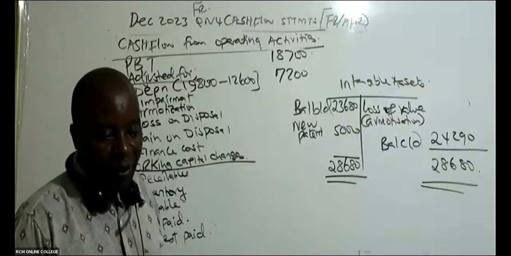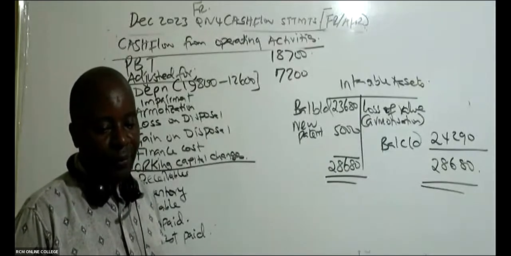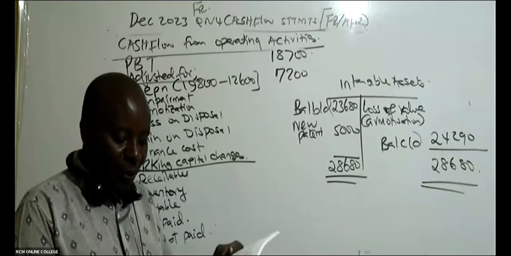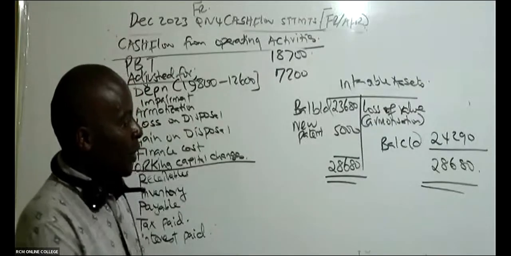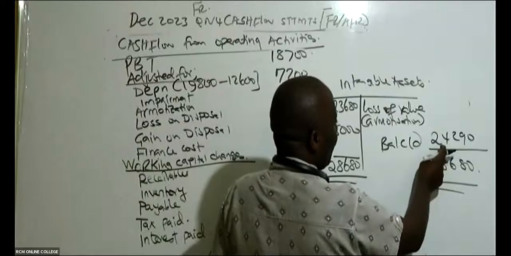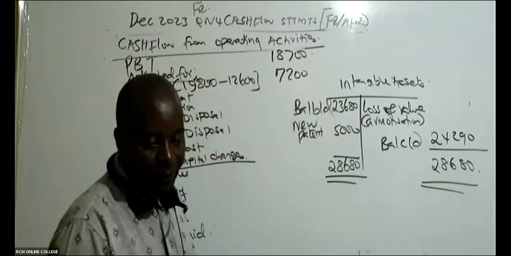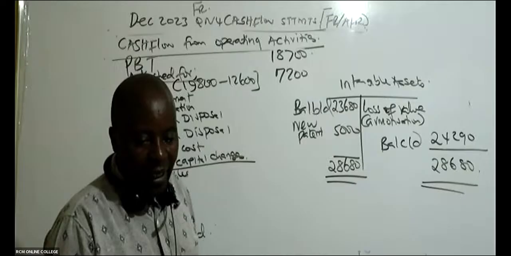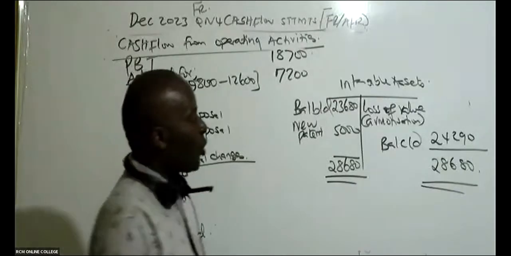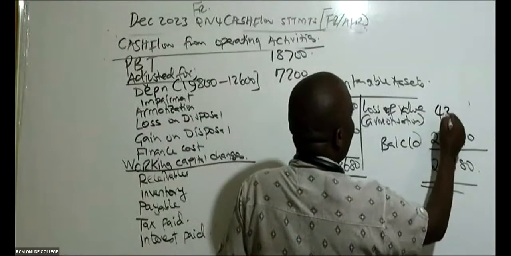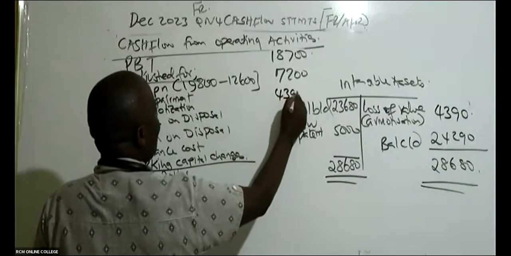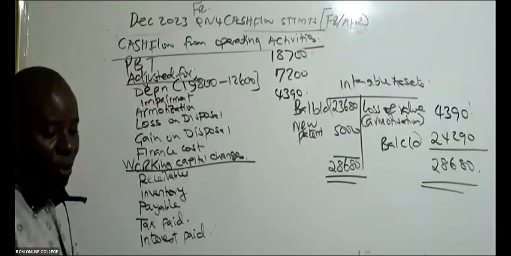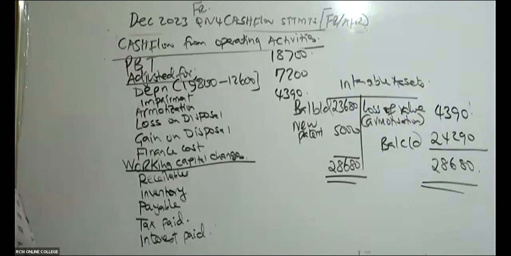Is there somebody who is able to give me this amortized amount, my good students? Anybody who is able to give me this amortized amount? Because you're taking this 28,680 minus 24,290. Yeah, I can see from Joanne, 4,390, right? So this 4,390 is then what I will bring here. Amortization, 4,390. Thank you so much. That is what I will bring here.